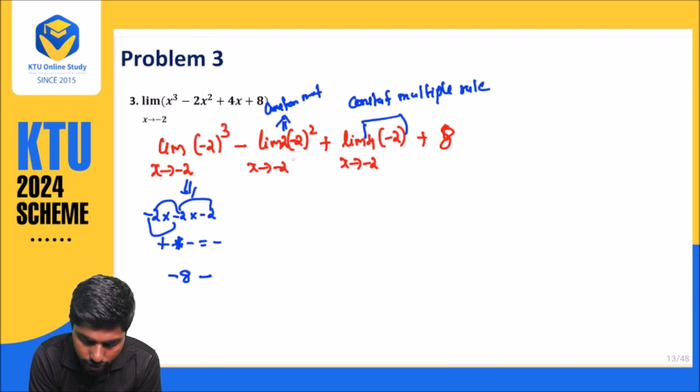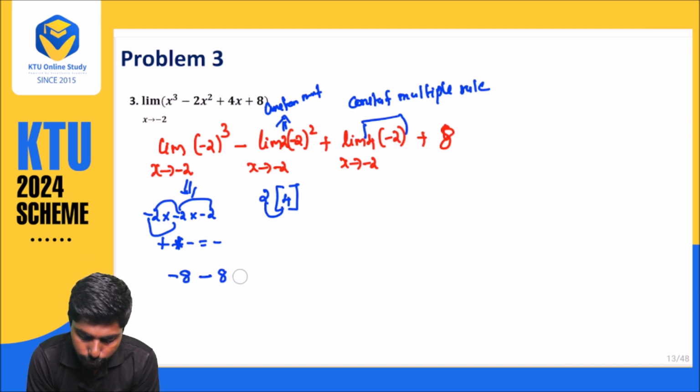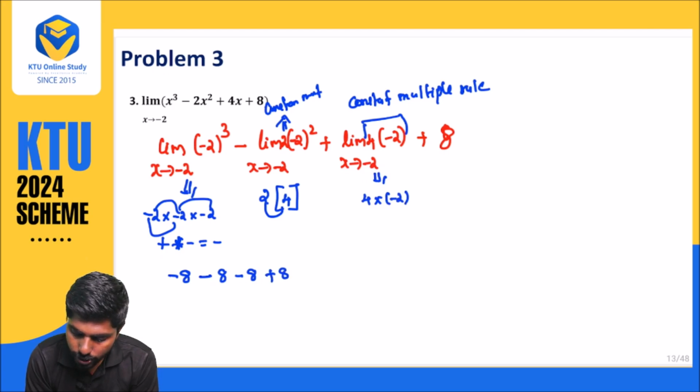So what is happening here? 2 square, in the square the minus is there, so it will become 4. 2 into 4 is 8. Plus, here also one minus symbol is there, so this is nothing but here also minus 8. Here also 4 into minus 2, that is minus 8, plus 8. Now this plus 8 and minus 8 will be cancelling.